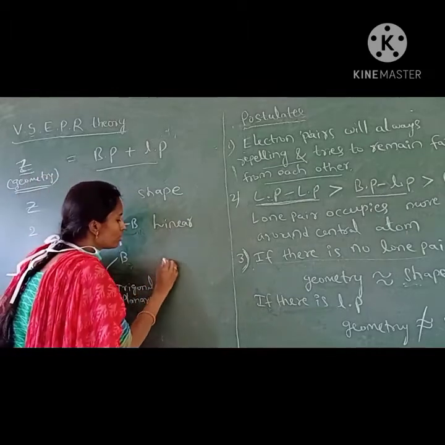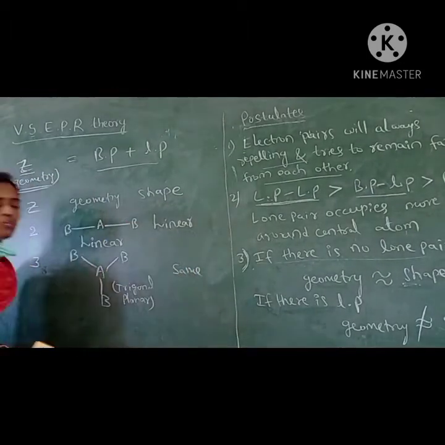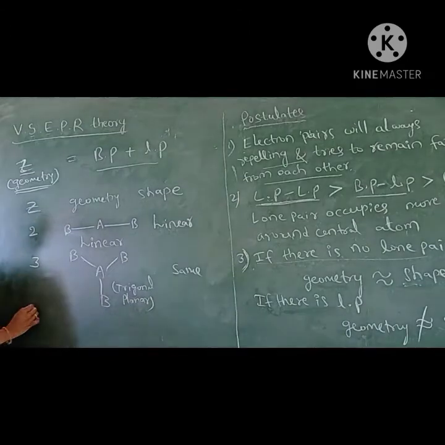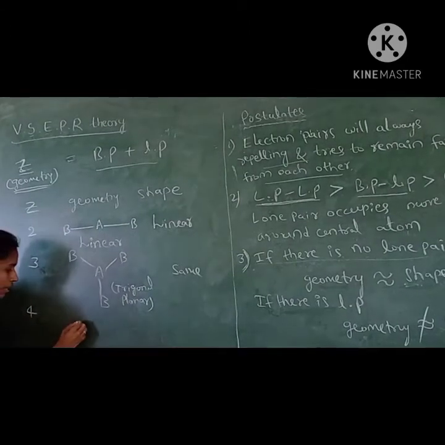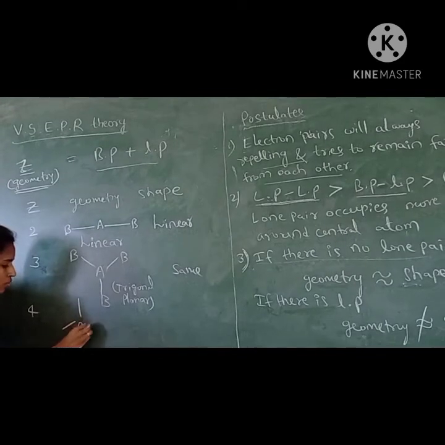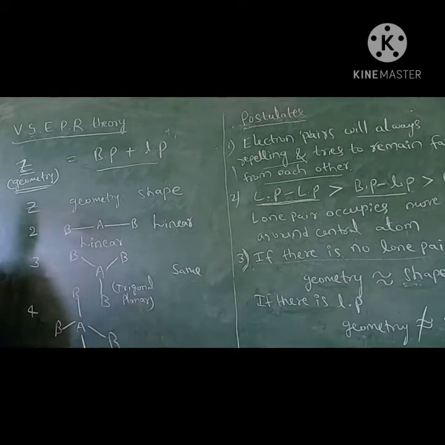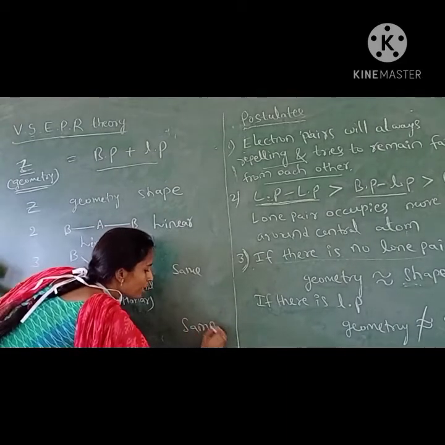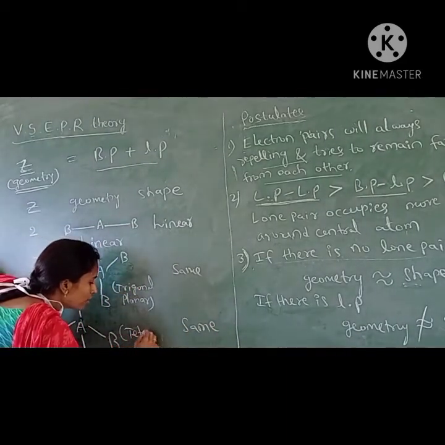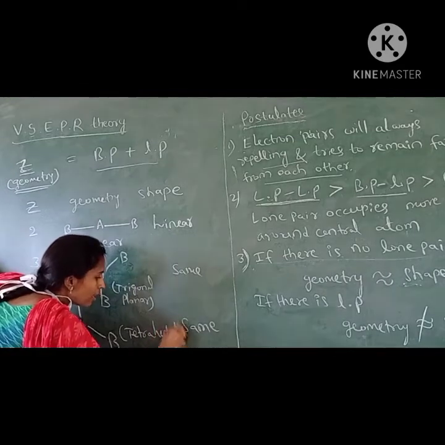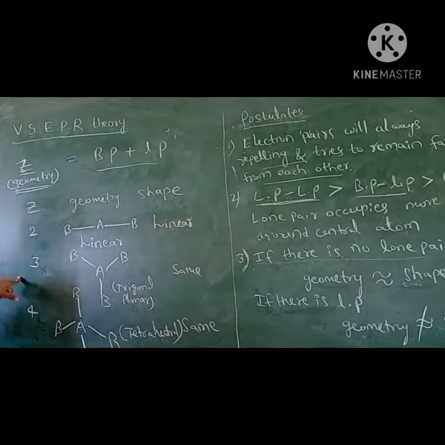If four bond pairs are there, they arrange in such a way as to reduce repulsions. Suppose A is the central atom and B are the side atoms. They are arranged in a tetrahedral geometry, and the shape is also tetrahedral. So if there is no lone pair, the arrangement will be like this.